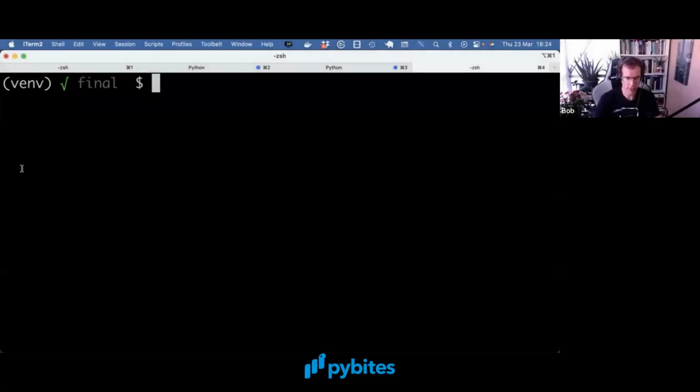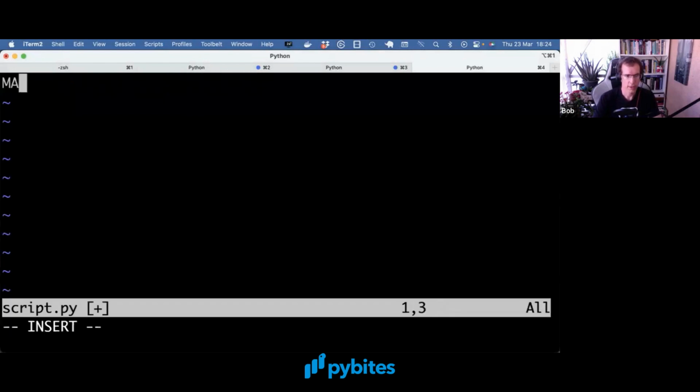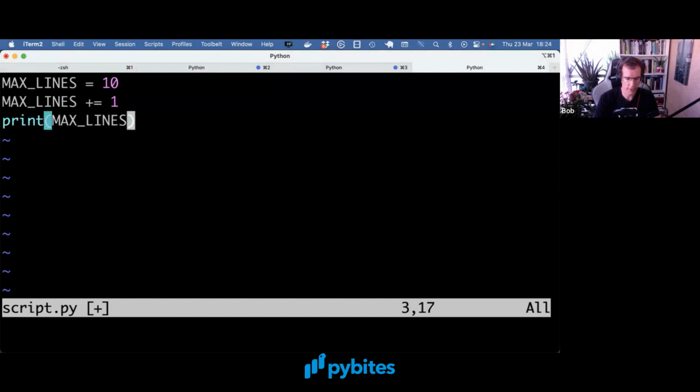So I got a virtual environment already set up. And let's open a script.py and do a MAX_LINES of 10. And as per PEP 8, constants are uppercase, separated with underscores. And constants are supposed to not change, yet you can do so without any complaints from Python.